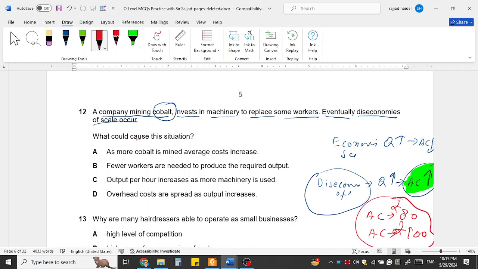So what could cause this situation? As more cobalt is mined, average cost increases. Yes, average cost increases. Eventually diseconomies of scale means that average cost will be higher. So this is the right option.